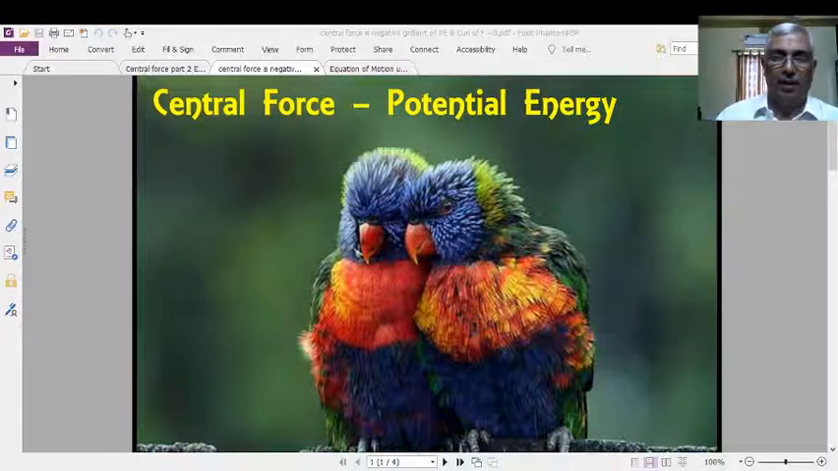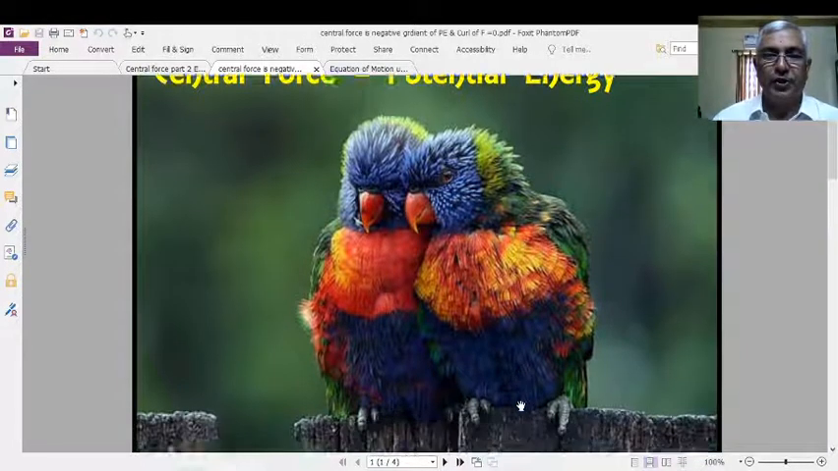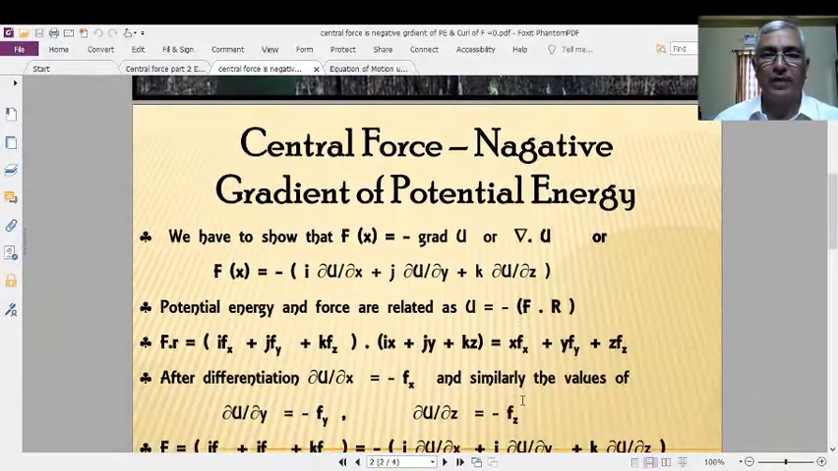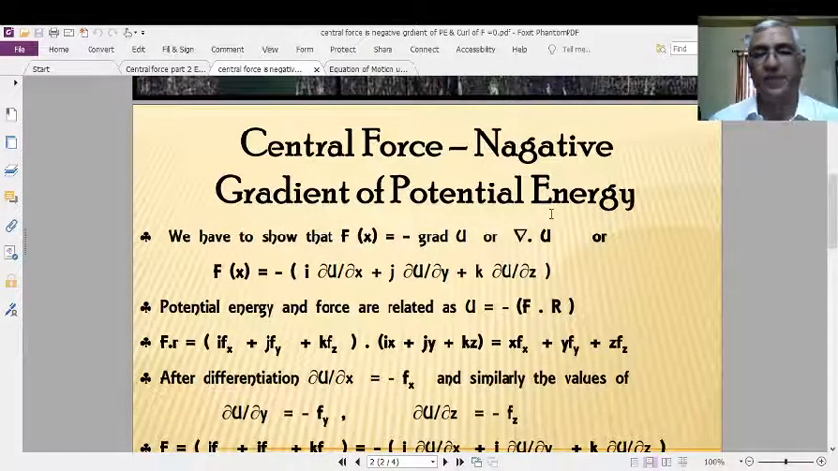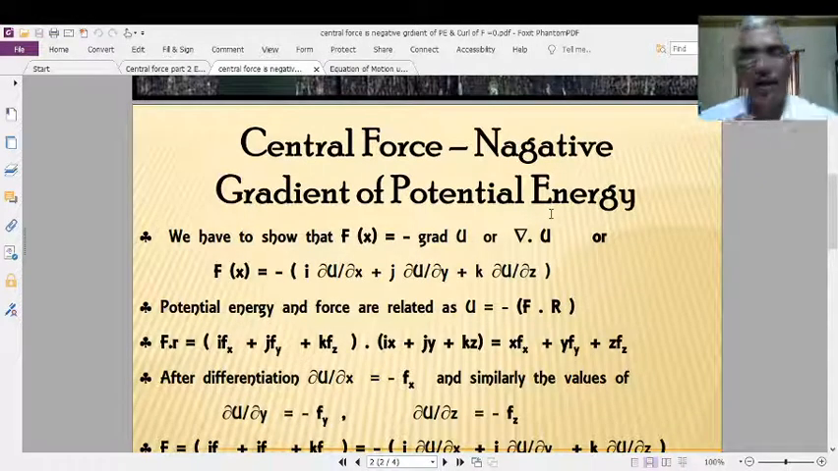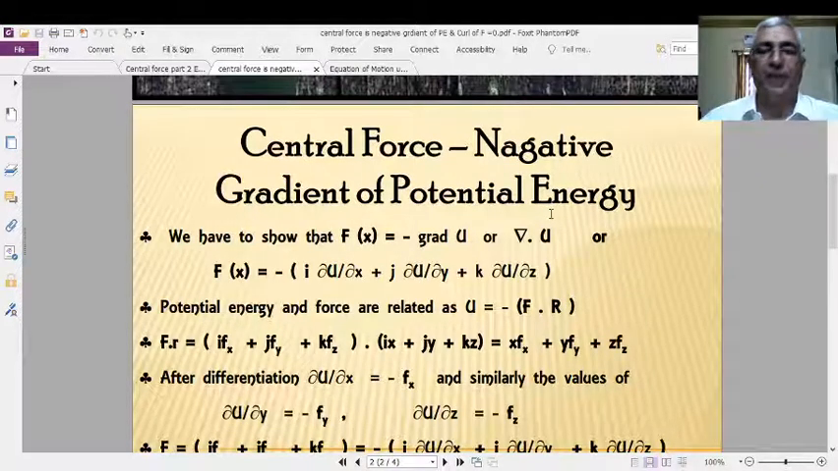Here, the relation between these two, what we have to prove, the property of central force, is that it is the negative gradient of potential energy. Just now I said that potential energy is a scalar quantity, whereas central force is a vector quantity. It means that, as per the property, the central force is the negative gradient of potential energy.